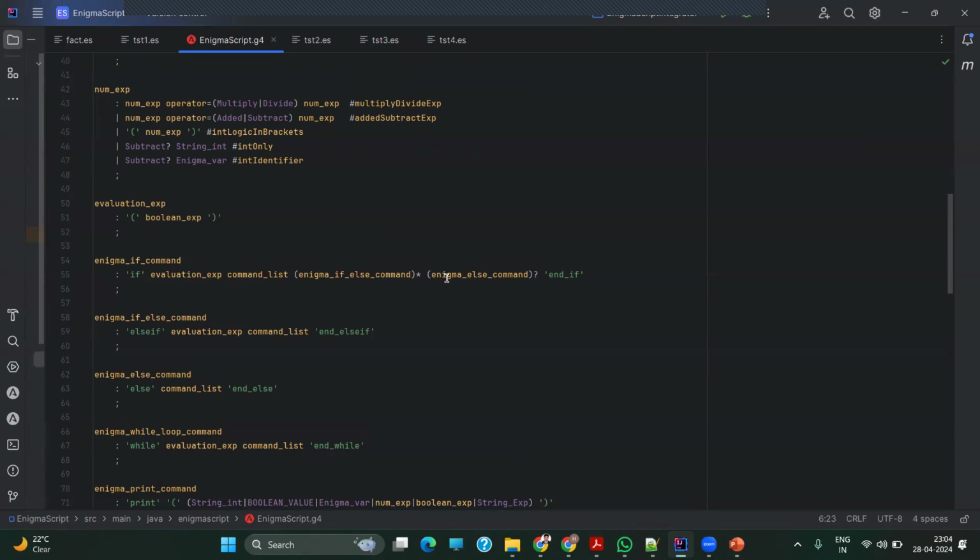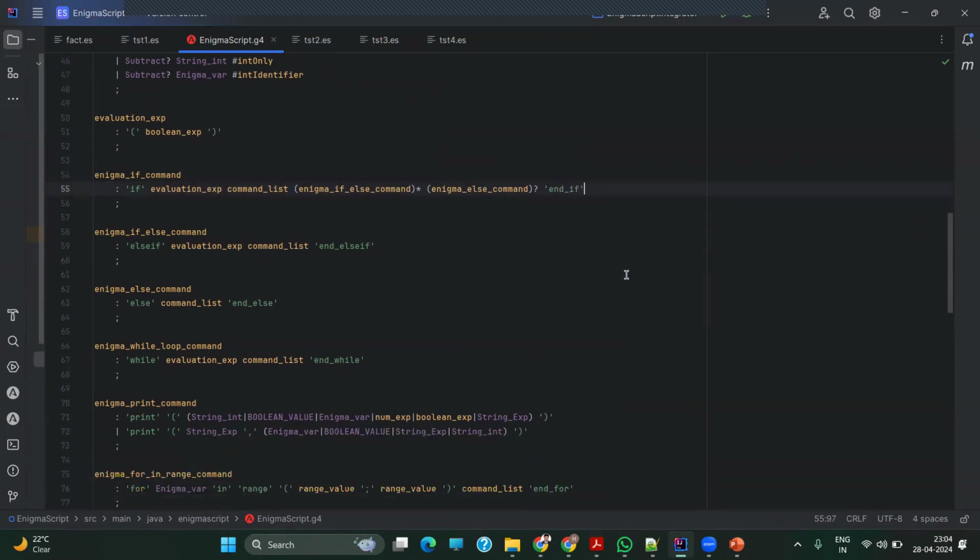That block can be there, or it cannot be there. It is 0 to 1, so the star indicates zero or more. It can either have that block, or it may not have it at all. Then it has to end with the Enigma else command block. Then the keyword to end this particular Enigma if command is end underscore if.